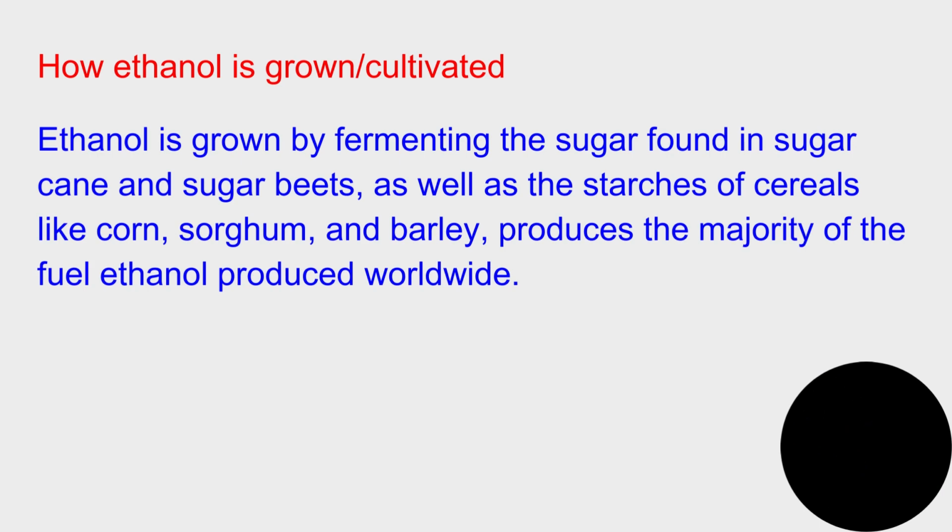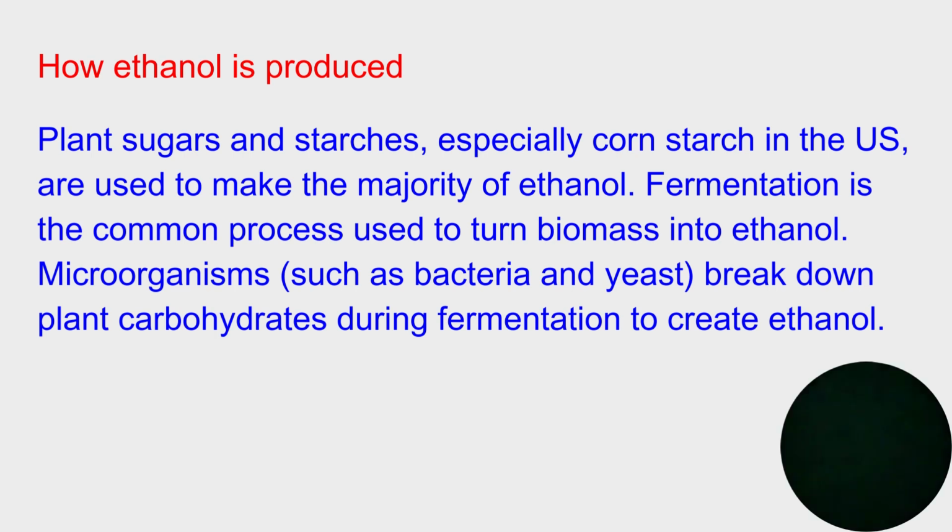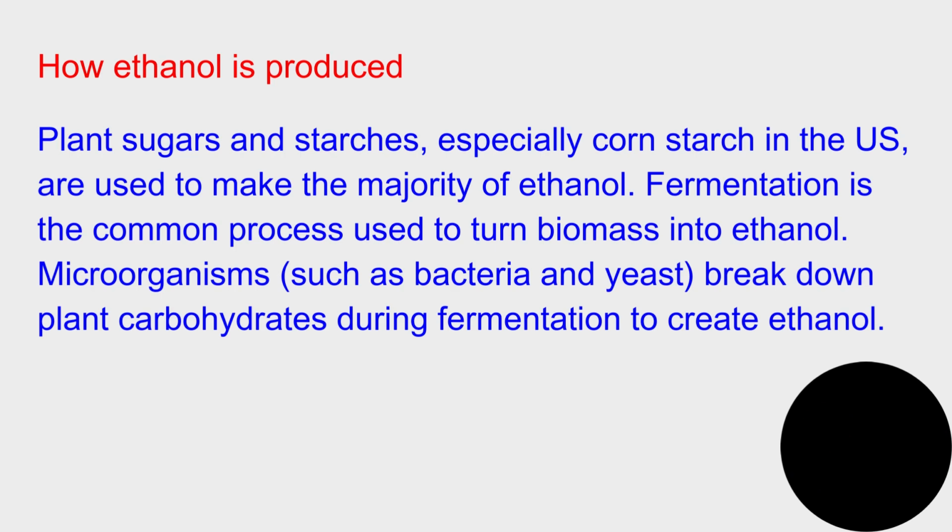So, how is it grown? Ethanol is grown by fermenting the sugar found in sugarcane and sugar beets, as well as starches of cereals like corn, sorghum, and barley, and produces the majority of the fuel ethanol produced worldwide. It's produced from plant sugars and starches, especially cornstarch in the US, which are used to make the majority of the ethanol that we have. Fermentation is the common process used to turn biomass into ethanol, and microorganisms such as bacteria and yeast break down plant carbohydrates during fermentation to create alcohol.